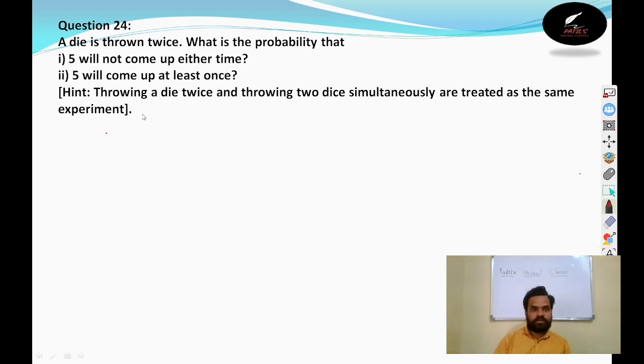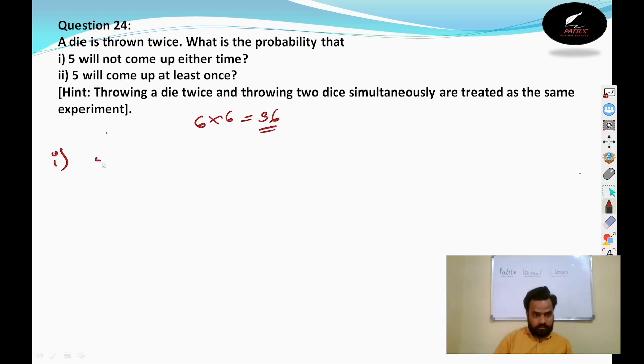A die is thrown twice means the total possibilities will be 6 into 6. That is 36 will be the total outcomes. So first one is 5 will not come up either side. See, out of 36 times, how many times the 5 will not come up? 5 will not come up, right?